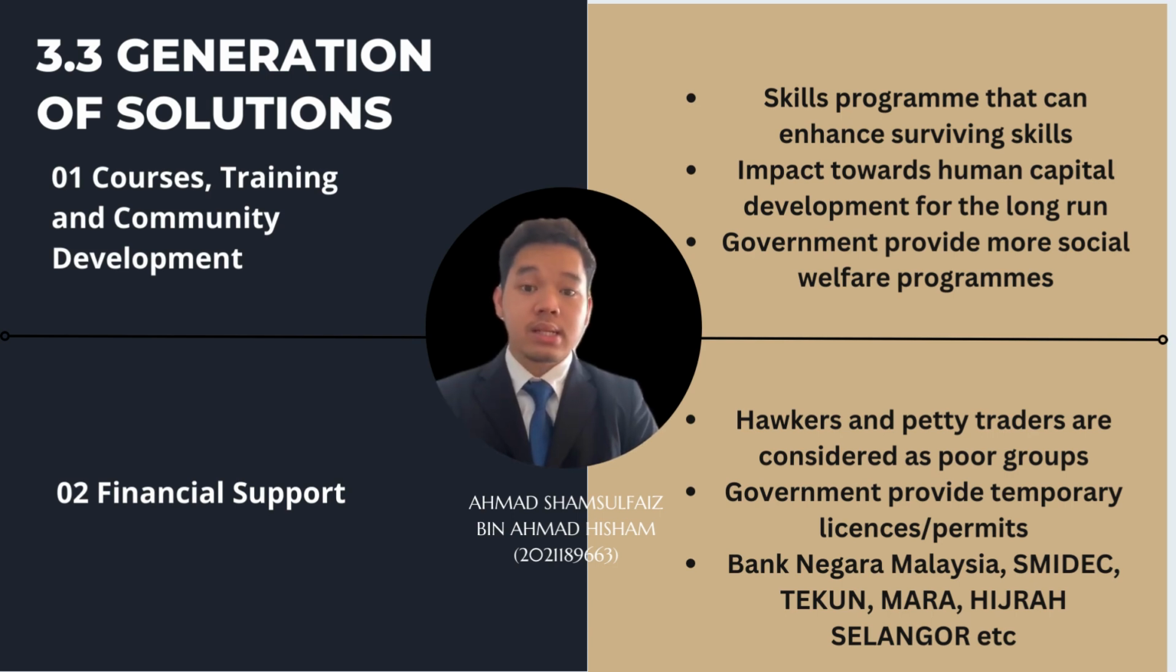Other government agencies such as Bank Negara Malaysia, SMIDAC, Tabung Ekonomi Kumpulan Usahawan Niaga, known as the National Entrepreneurial Economic Fund, TEKUN, Majlis Amanah Rakyat, known as the People's Trust Fund, MARA, Hijrah Selangor, Zakat Institution, and the ministries in the central government also use this supporting model to reduce the rate of poverty among petty traders and hawkers. Hence, with the existence of this solution, it can help to reduce poverty and also boost the quality of life in urban areas.